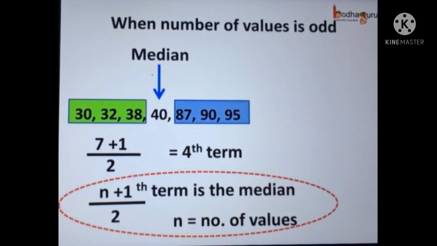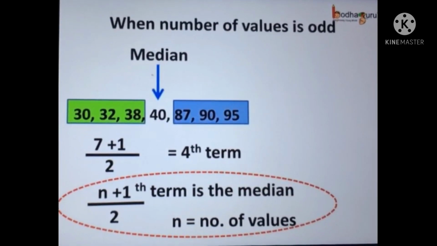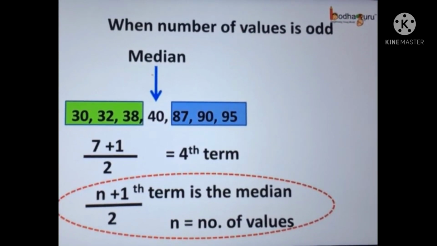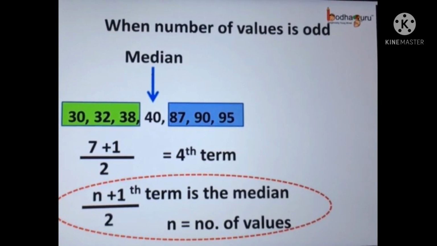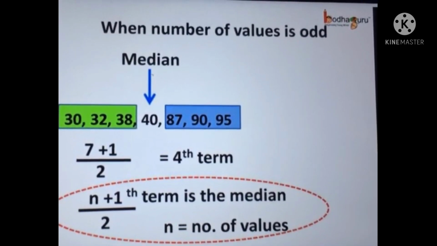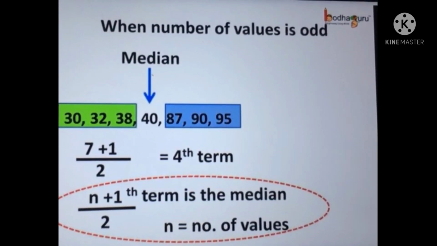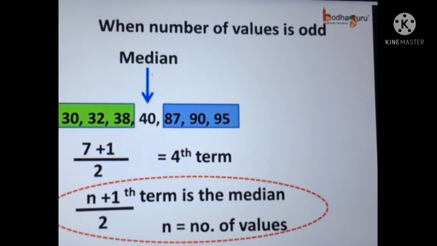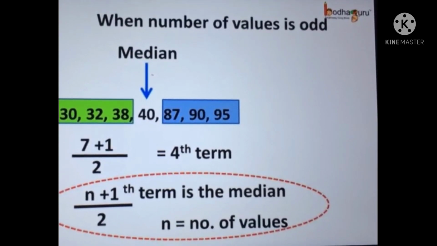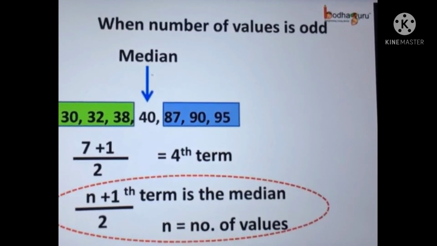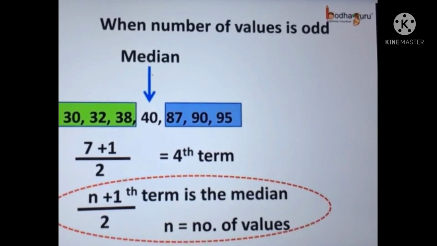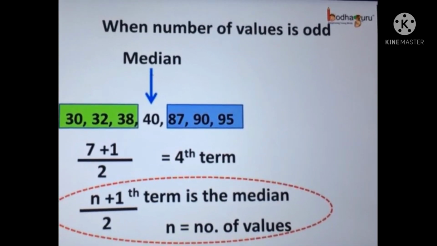Now, how to choose the median value? There are 7 values, and here the median is the 4th value. We choose the median using a simple formula. When the number of values is odd, and if n represents the number of values, then the term (n plus 1) divided by 2 is the median value. So here 7 plus 1 divided by 2, which is equal to 8 by 2, which is equal to 4.